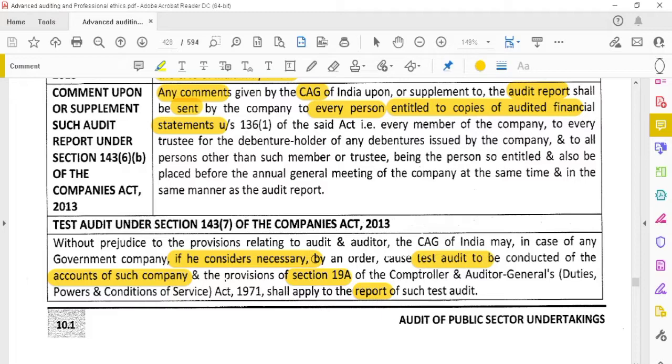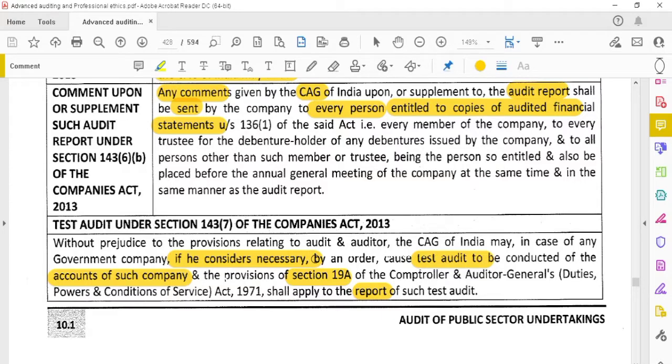If they want to conduct a test audit by the CAG, if they think any irregularities are going on in the company, then the CAG can conduct the test audit. They can verify the accounts of the company and prepare the report as per section 19A of the C&AG Act.